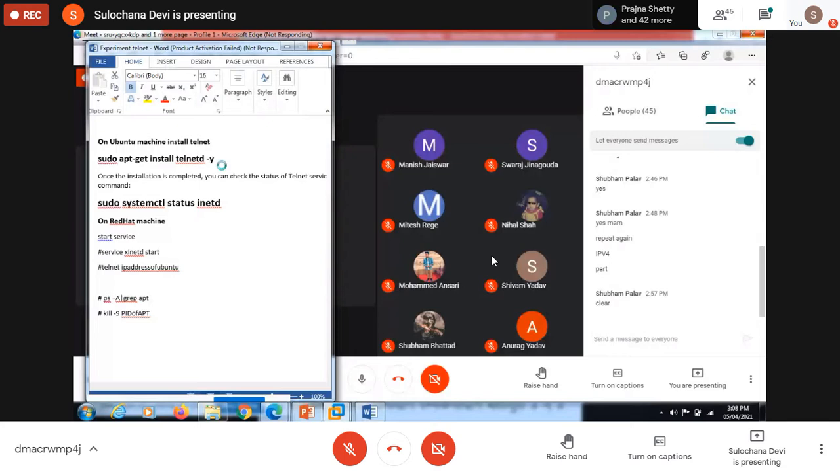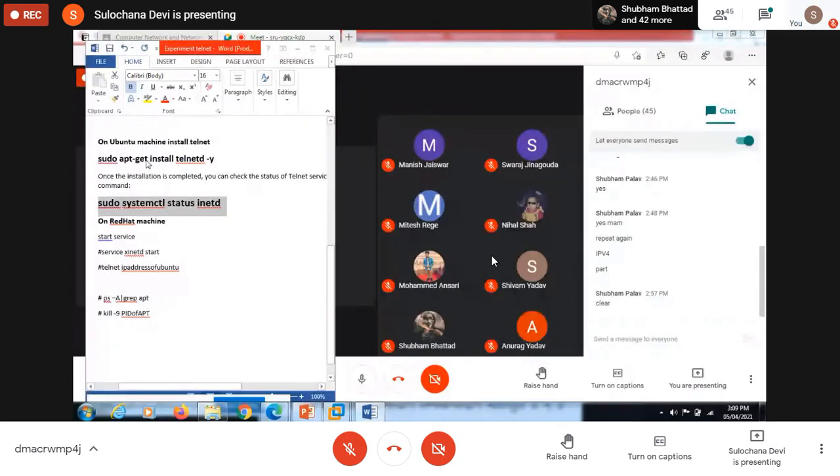On Ubuntu you're trying? Yes, ma'am, it is showing no command atp-get. It's apt-get. Check the spelling. On Ubuntu we use apt-get only. On the latest versions of Ubuntu, just apt is sufficient. Apt install telnetd, that is sufficient on the latest versions.